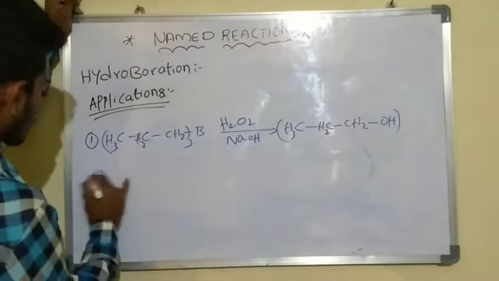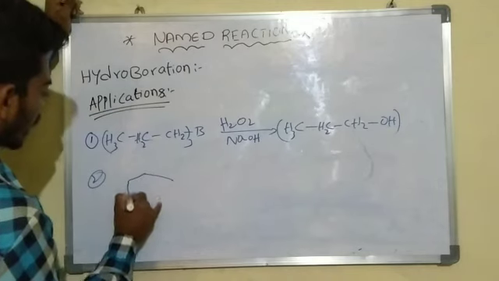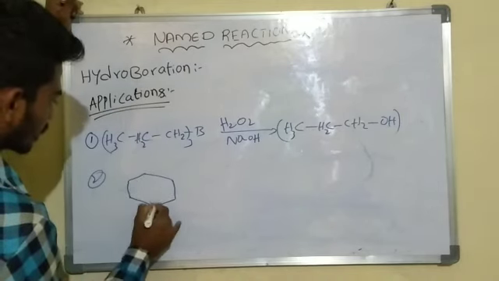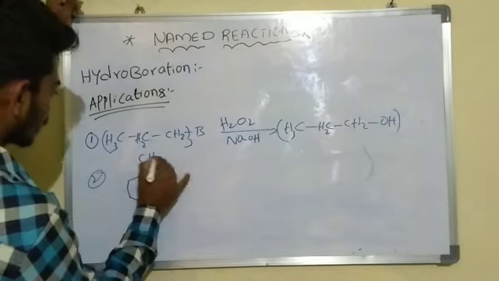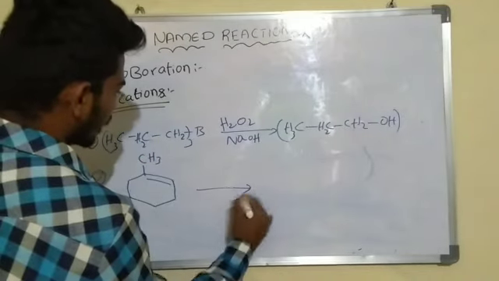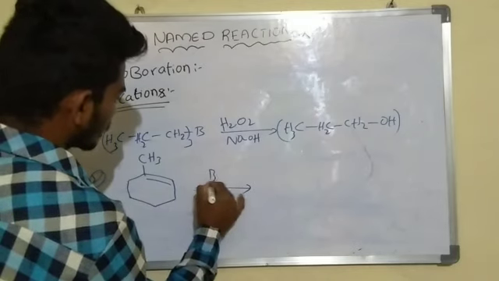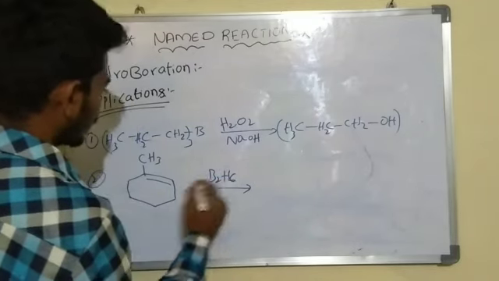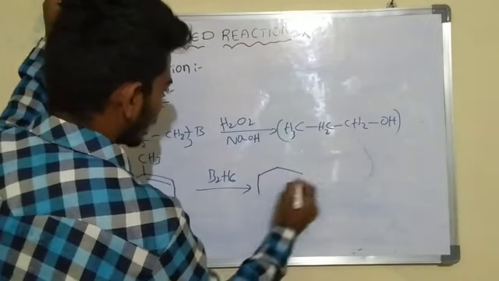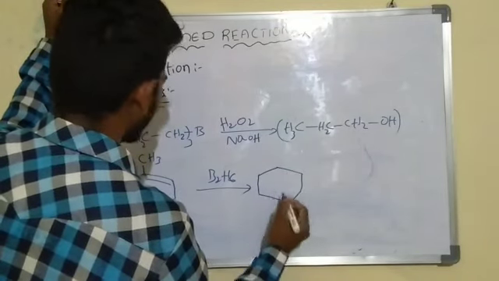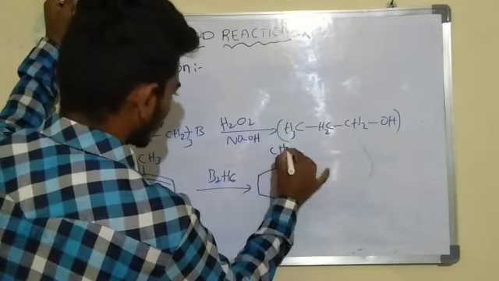Now another application: we take 1-methylcyclohexene, which is treated with borane. It forms a transition state, this type of transition state is formed.